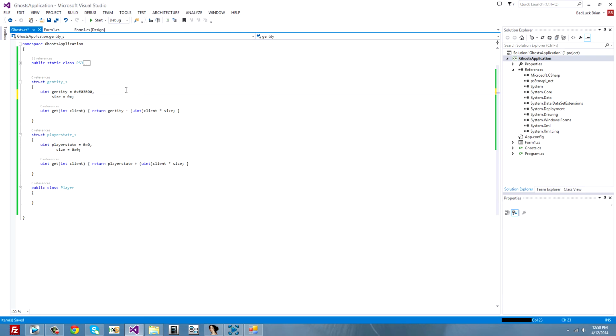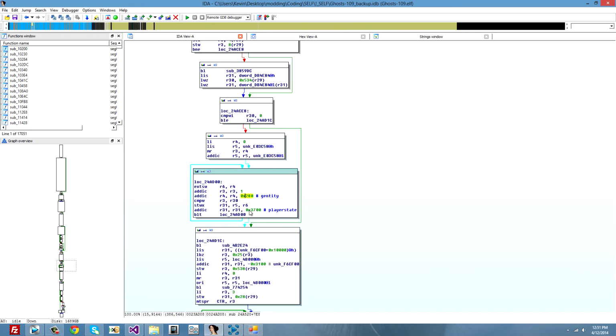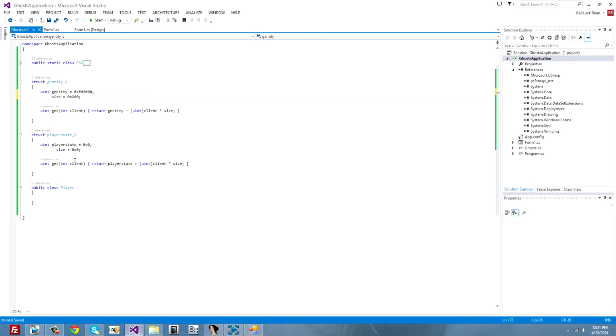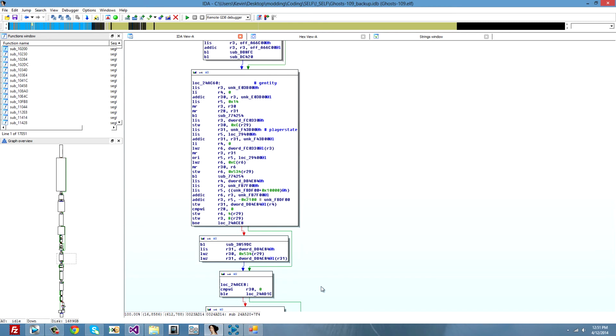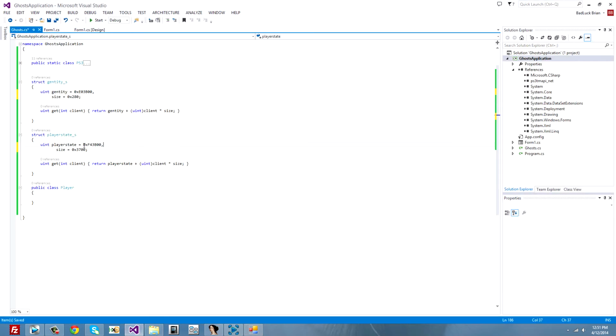The size will be 0x280 as we saw in IDA, 280, and 3700 will be the player state size. And for the player state it will be F43B0, I think, not sure. F43B00, yeah. Alright, so our structures are done, which is awesome.